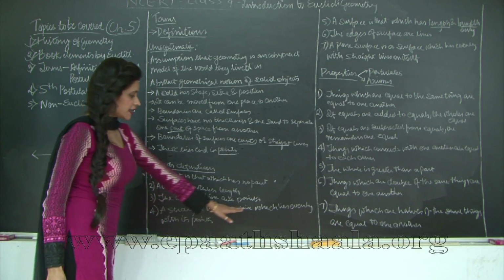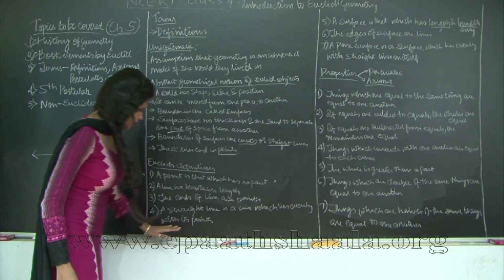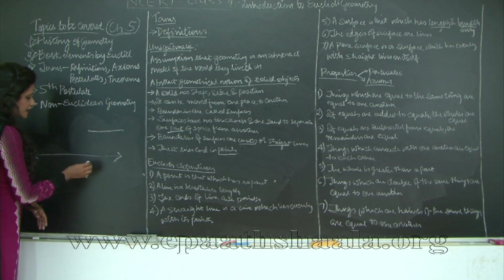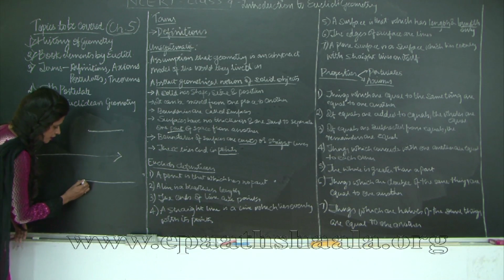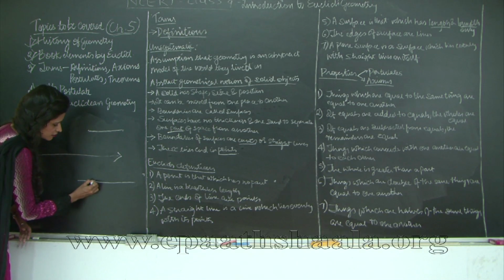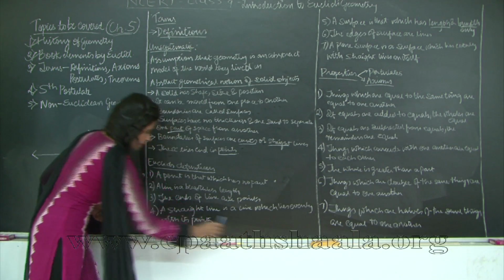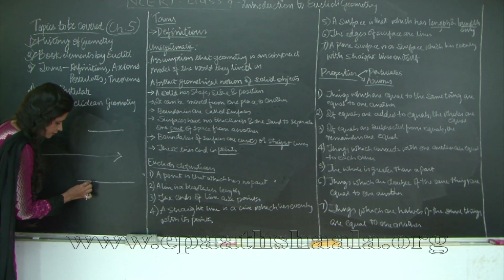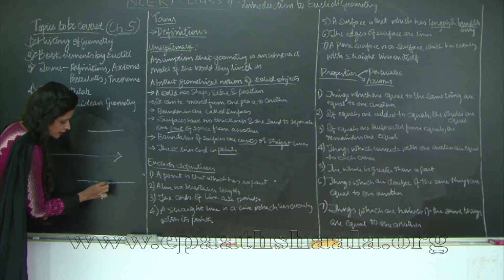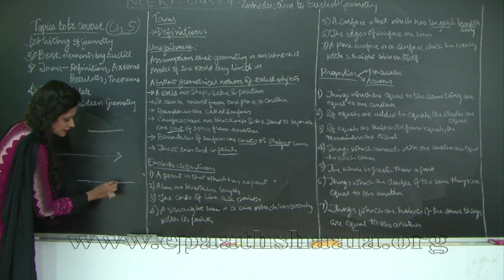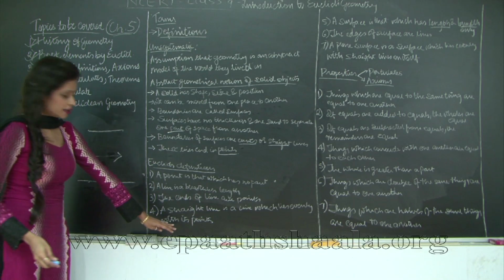Then a straight line is a line which lies evenly with the points on it. So this is a straight line. Obviously this is made up of several points. There are so many points. I'll do it with a different colored chalk so that you can see. So this is my line. These could be the points. The line is lying evenly on all the points that lie on it. So this is the definition of this statement.